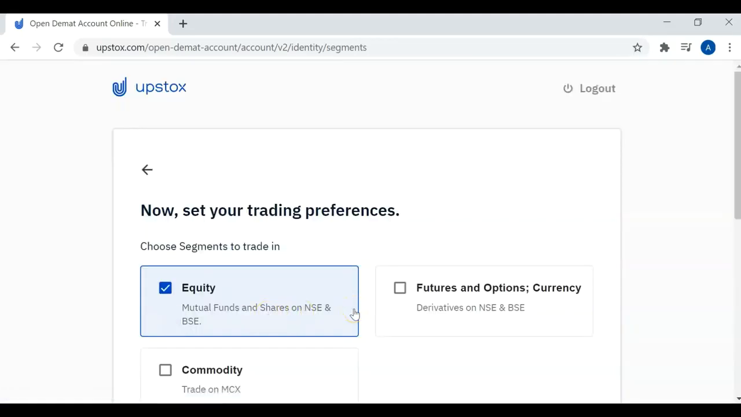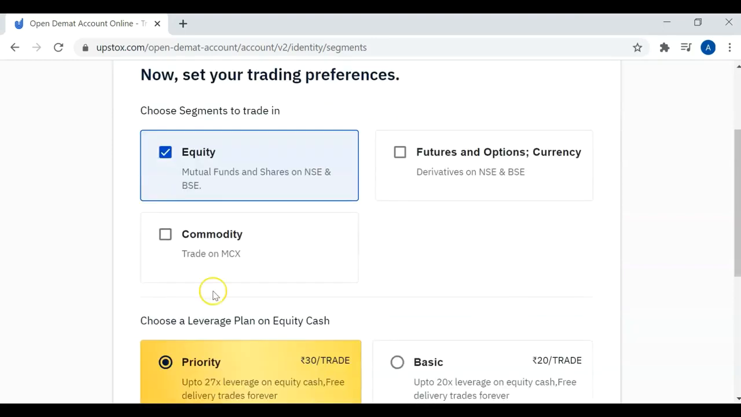Now we have to select the segments which you want to activate. For purchasing stocks, you need to select the equity segment. For derivatives, you have to select futures and options and currency segment. For trading on MCX, instead of the NSE and BSE exchanges, that is for commodities, you have to select the commodity segment. The annual rental charge will be different for different segments. So currently we will be proceeding with the equity segment.